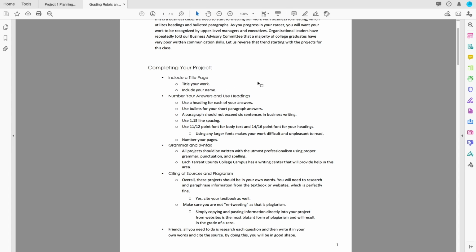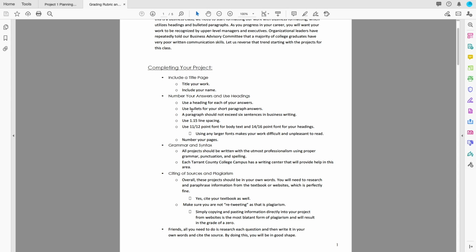Now, as you answer the questions on each project, use a heading for your answers. So the first one, and you can copy what I've given you already. You don't need to copy the question, but you can copy the title. 1, Planning Personal Finances. All right, perfect. Always want a heading, and we want that numbered. And you're going to use bulleted short answers, short paragraphs as your answer.